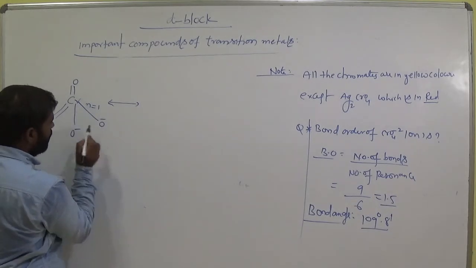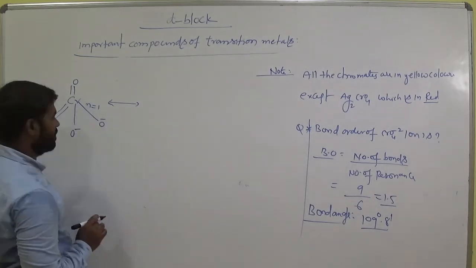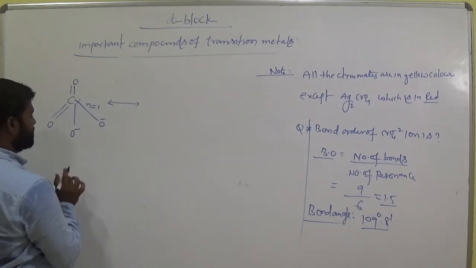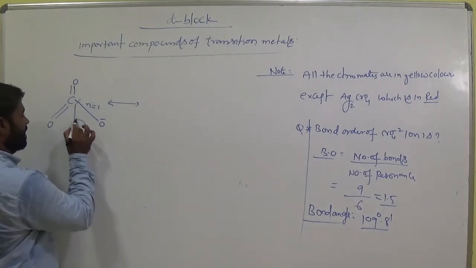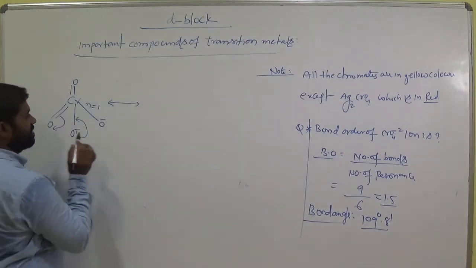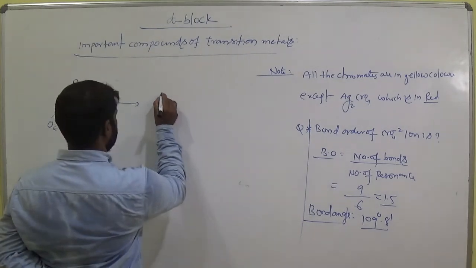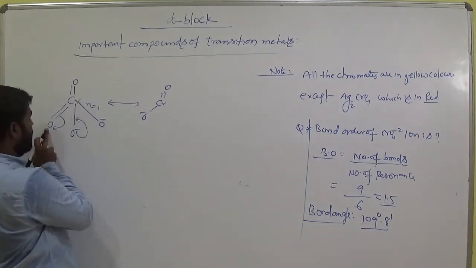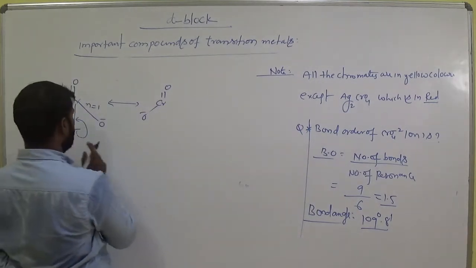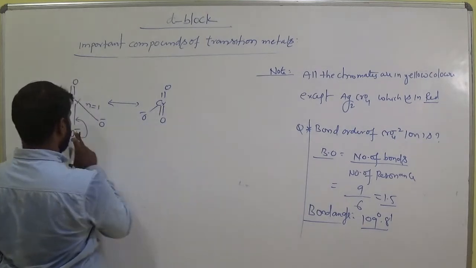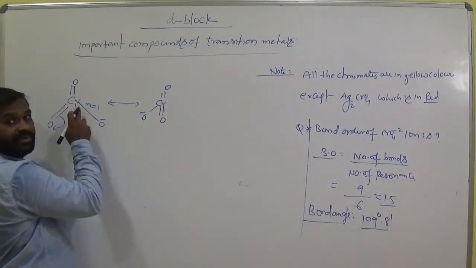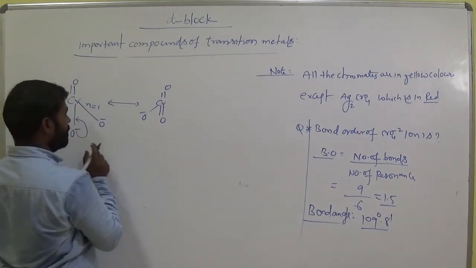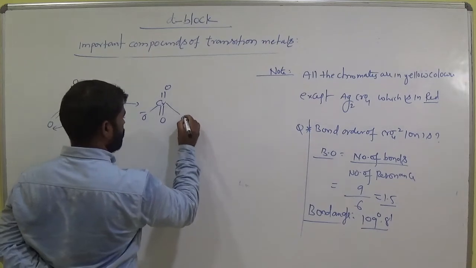Here Cr-O minus, consider this only 1. Now from this, the electrons migrated here. So now Cr double bond O minus, this double bond is broken and shifted onto oxygen, and this minus creates one more bond between Cr and O. Okay, and this is O minus.